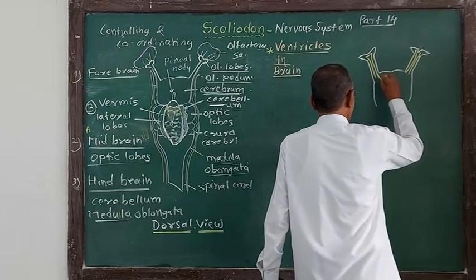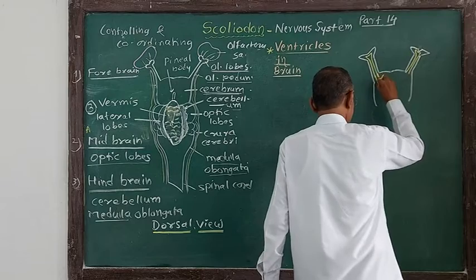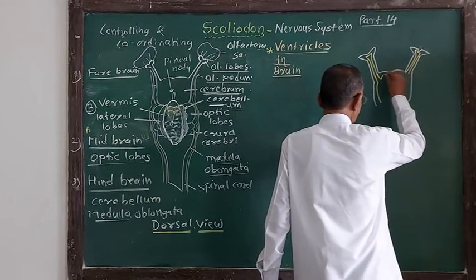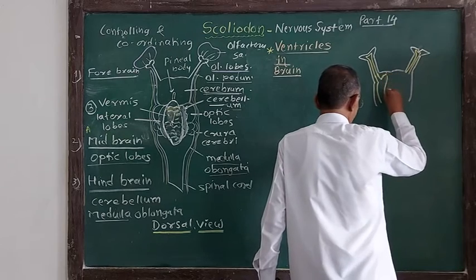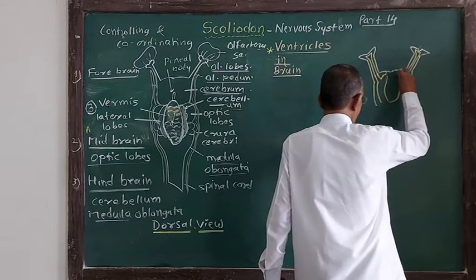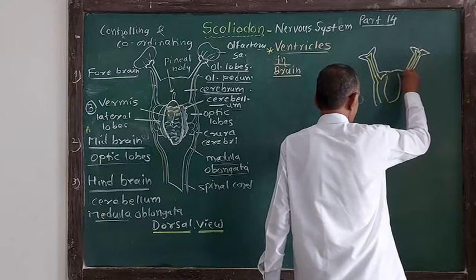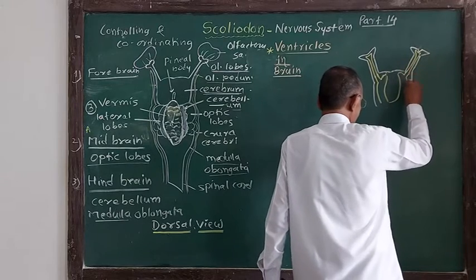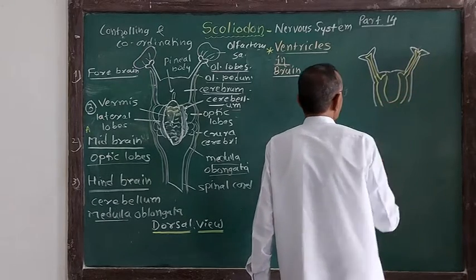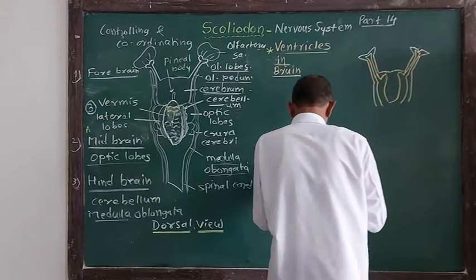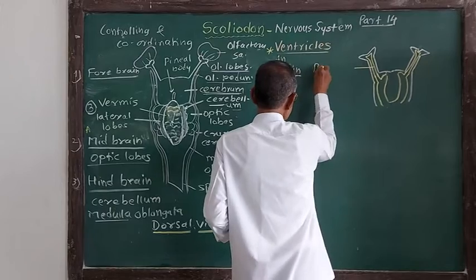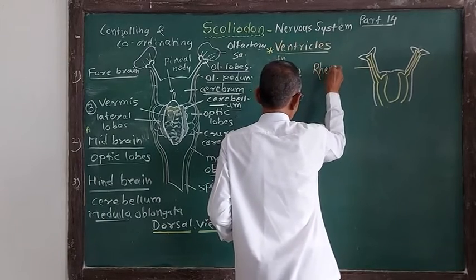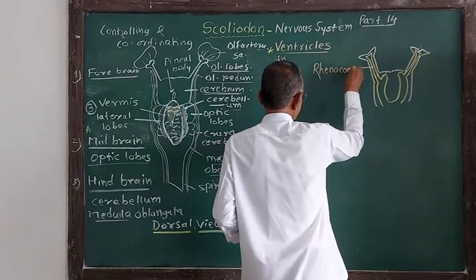And this cavity joins like this to another cavity, the cavity of the cerebrum. This cavity is called paracele. Paracele, like this. So this is the cavity which is called rhinocele. What is rhinocele? Cele means cavity.